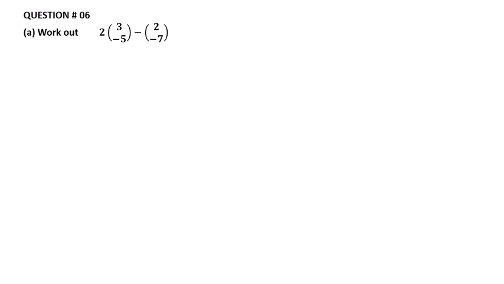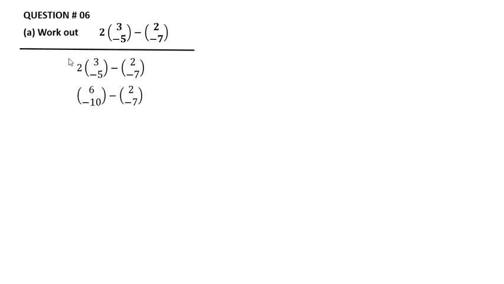Question number 6. Work out 2 into 3 minus 5 minus 2 into minus 7. The given answer is here. We multiply 2 with 3, it is equal to 6, and 2 multiplied with 5, that is equal to minus 10. Minus is the same, and 2 over 2 minus 7 is also the same.